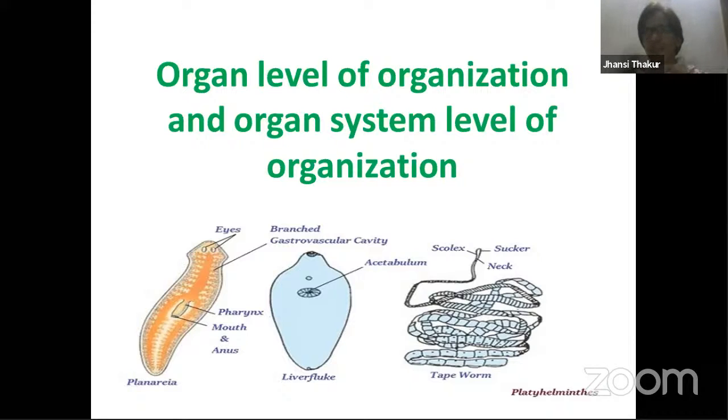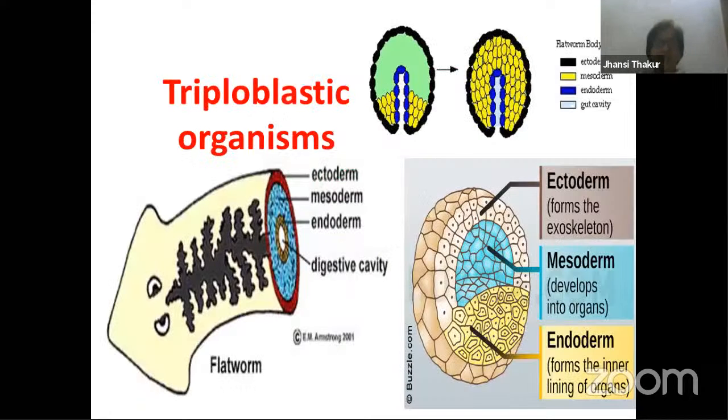Digestive system, which is having different organs. Mouth is one organ, food pipe is one organ, stomach is one organ, but they all work together in coordination. Their work is to digest food. Similarly, you have the respiratory system, starting with nose, pharynx, trachea, etc. So like this, you find a group of organs which together perform one bigger task. Then they become an organ system. So here you find development of organs and organ systems, both right from platyhelminthes in the animal kingdom. This is another important development in the evolution of the animal kingdom.